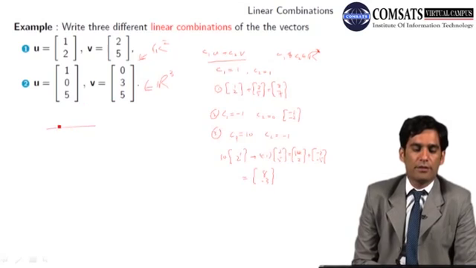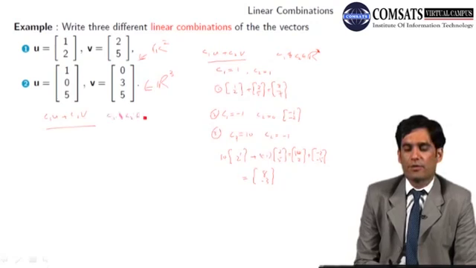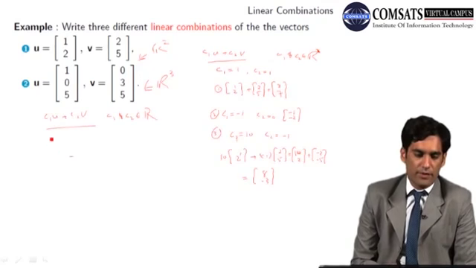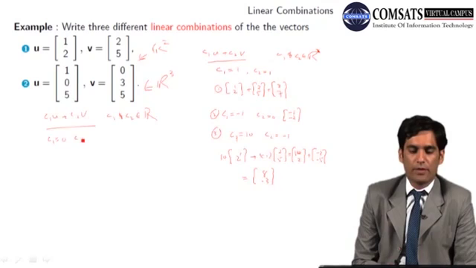Generally, if I write C1u plus C2v, this is a linear combination, where C1 and of course C2 belong to the set of real numbers. If I take C1 equals 0 and C2 equals 1, then I am having the first linear combination as v as it is, 3 and 5.